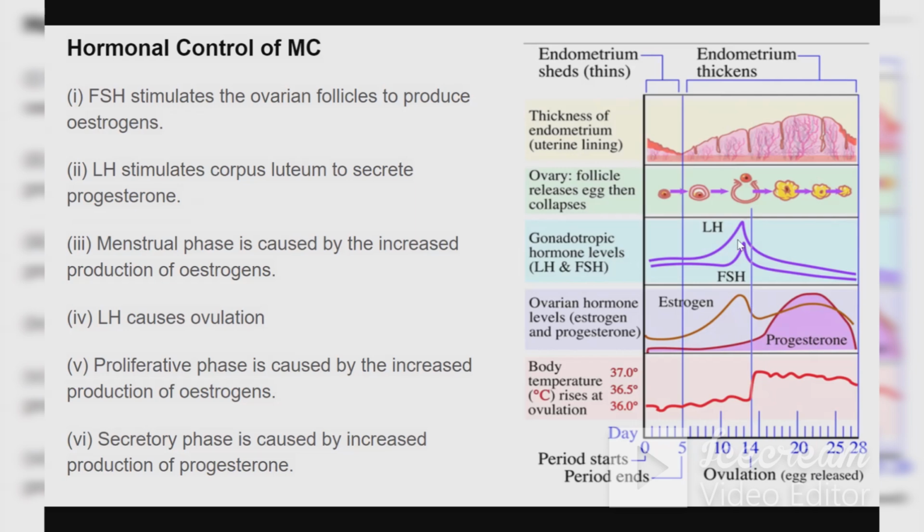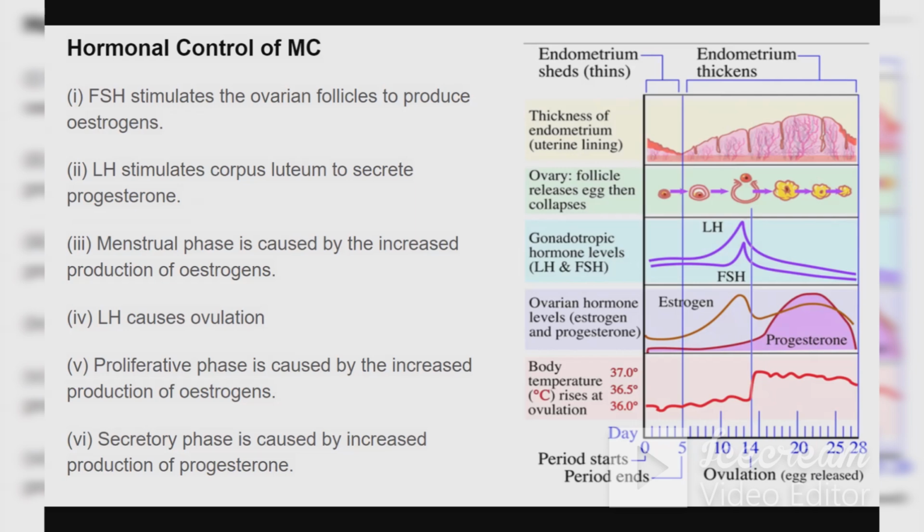Now if I talk about the ovary, what is happening in the ovary? There is the release of the egg and then there is a collapse. Once the collapse happens, the follicles again start producing. In ovulation, the Graafian follicle will rupture and the ovum will be released, and then the corpus luteum will be formed in the luteal phase.